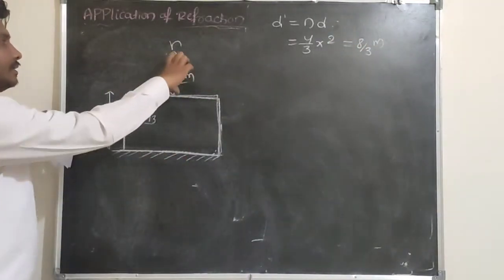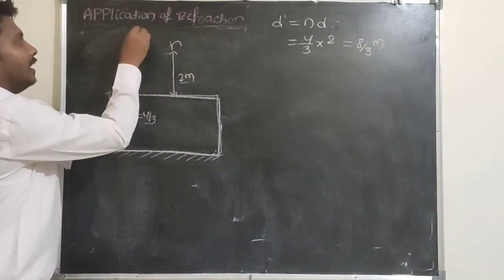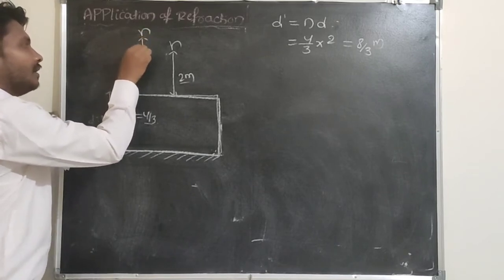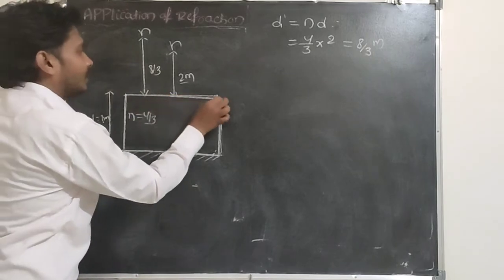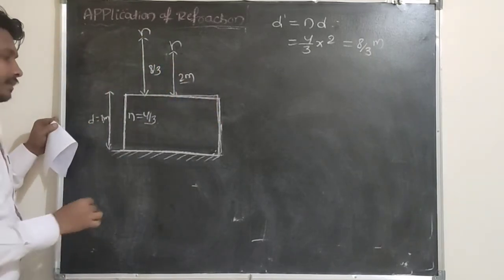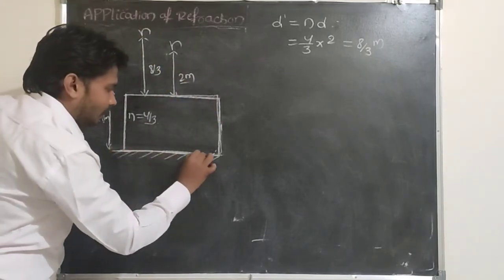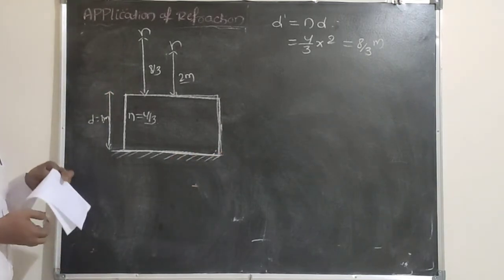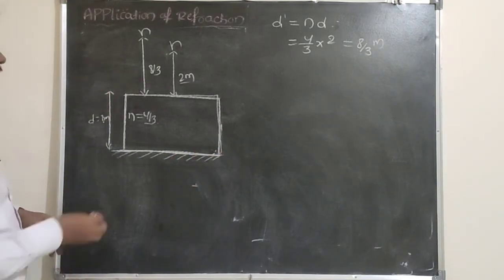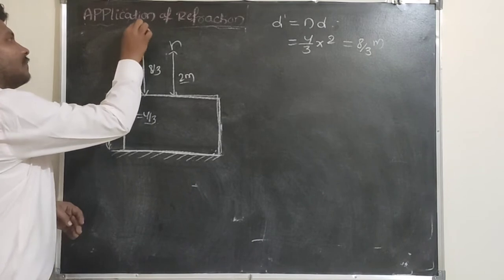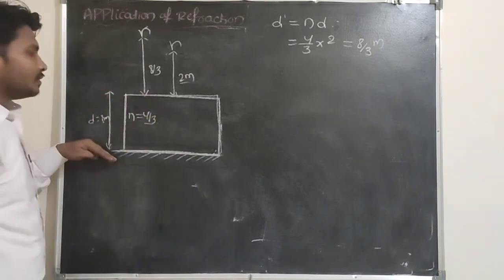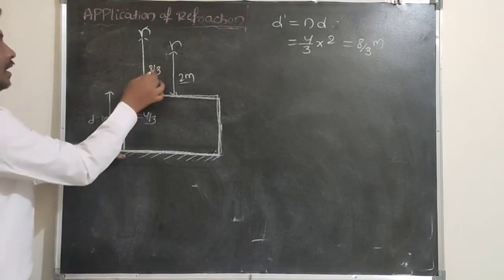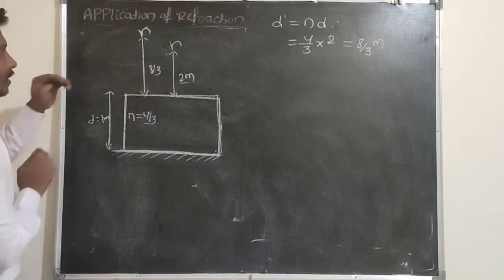This is the real depth, and the apparent depth will be 8/3 meter from the surface of water. They mention the bottom is a perfectly reflecting one, so it acts like a plane mirror. So what is the distance from this object to the plane mirror? From the object to the plane mirror, 8/3 is there, and here 1 meter is there.